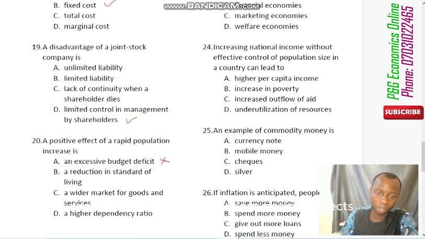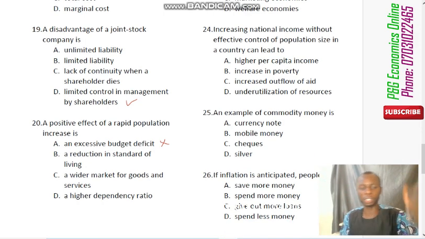Remember, we are talking about a positive effect. Excessive budget deficit is very bad. It's one of the negative effects of population increase, because government will run a budget deficit trying to find money to spend on people. Then a reduction in standard of living is also one of the negative effects.